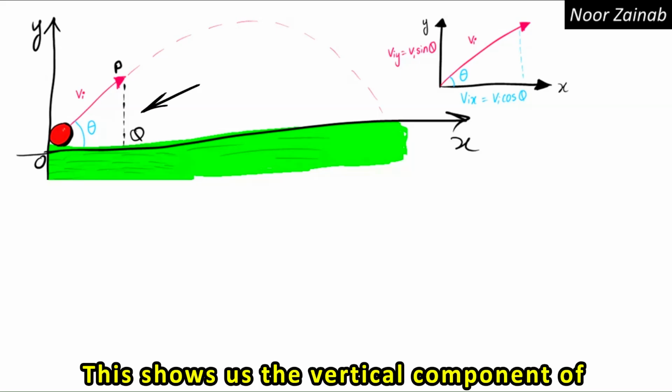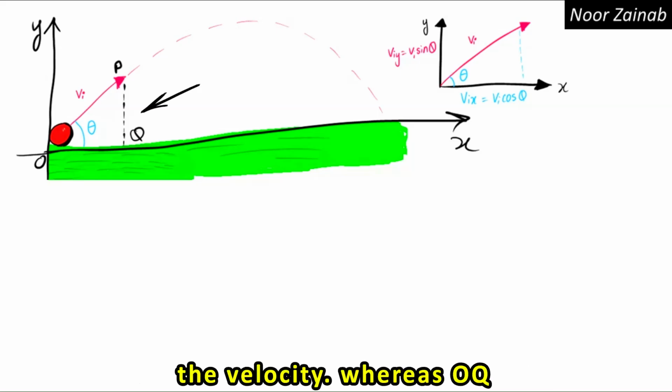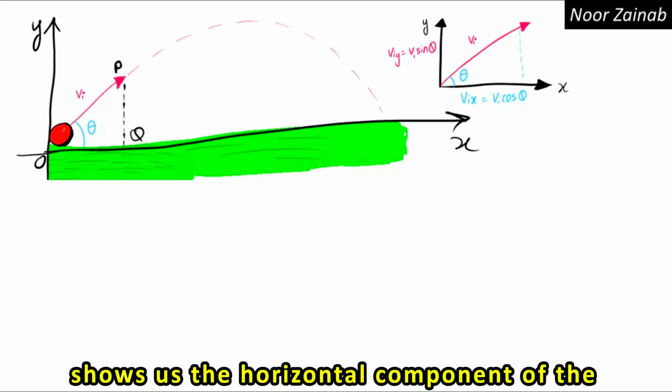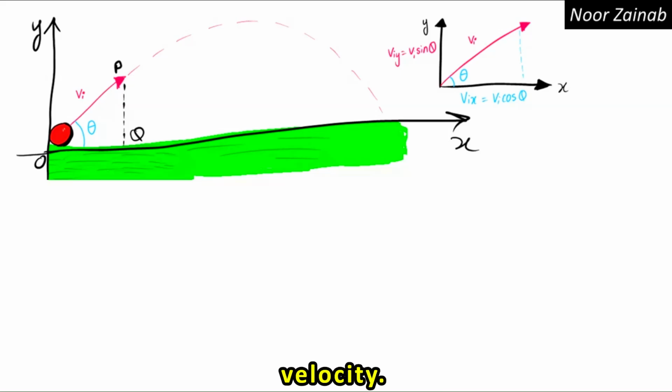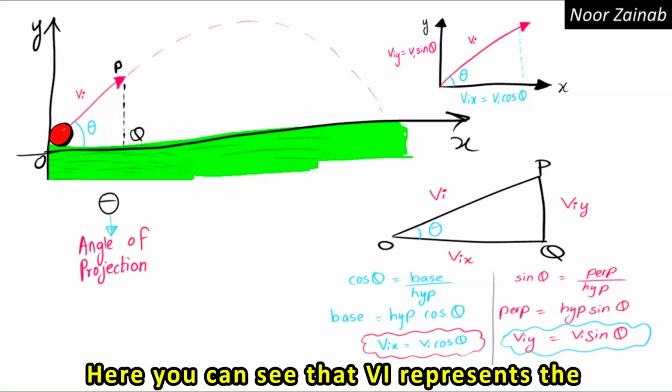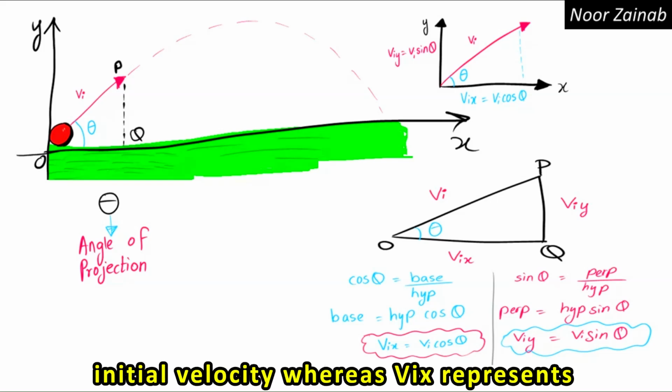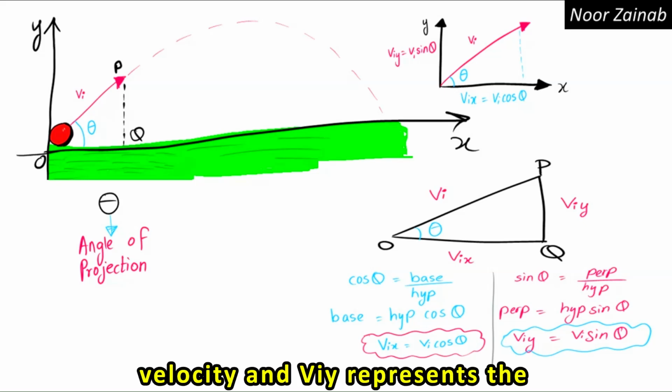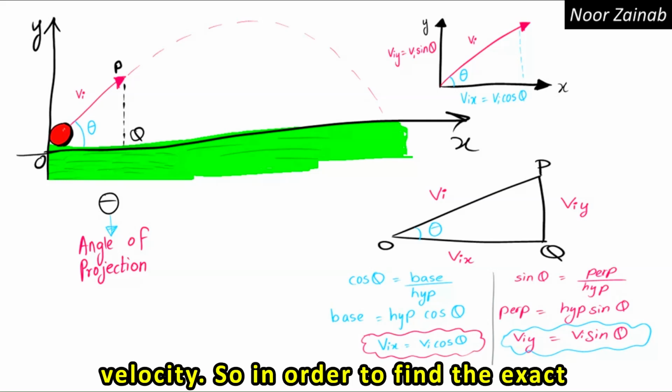This shows us the vertical component of the velocity, whereas OQ shows us the horizontal component of the velocity. Here you can see that Vi represents the initial velocity, whereas Vix represents the horizontal component of the initial velocity, and Viy represents the vertical component of the initial velocity.